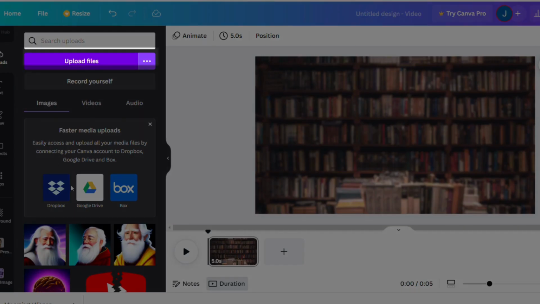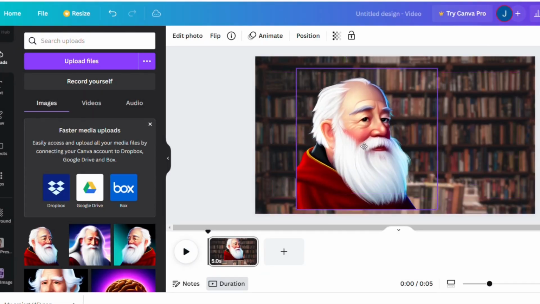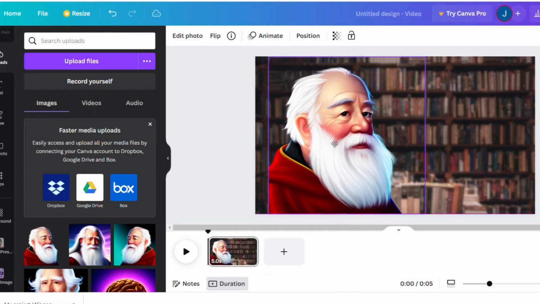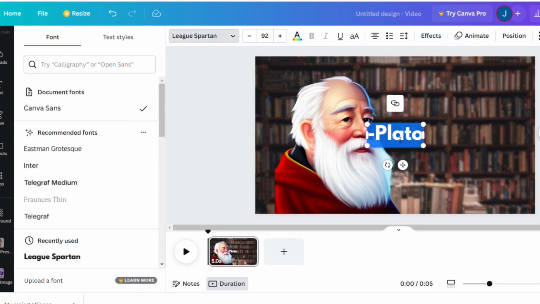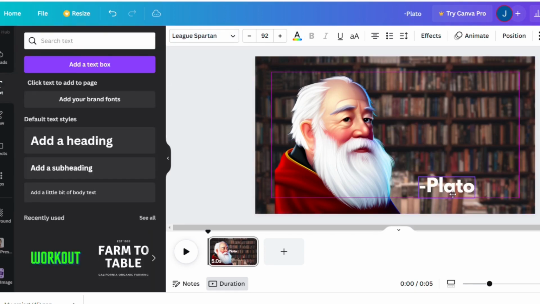To put it on our Canva library photo, we have to upload the PNG to Canva. Then you can just drop the image on and size it. We are also going to add some text. So click add a heading under text and then write Plato. Make the text white, and I like to use sleek League Spartan font. Then move that down to the bottom of the image.